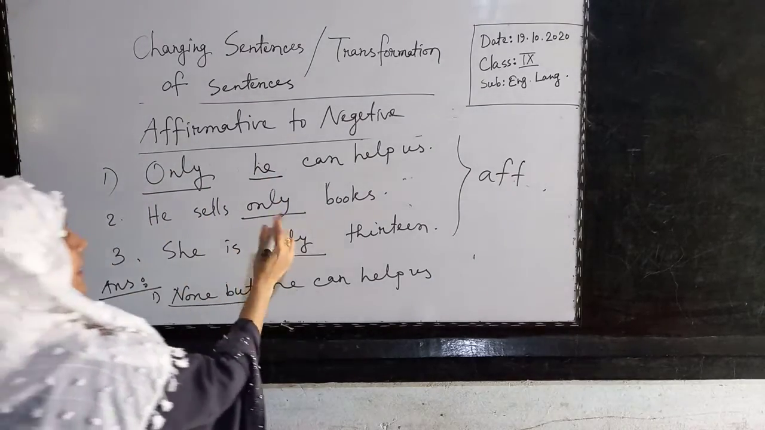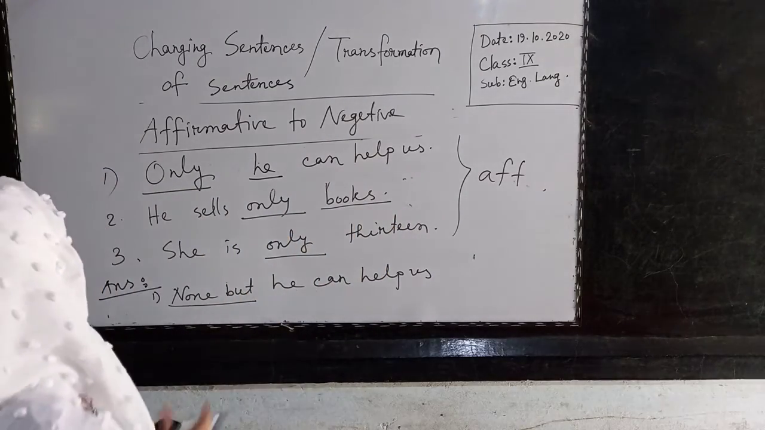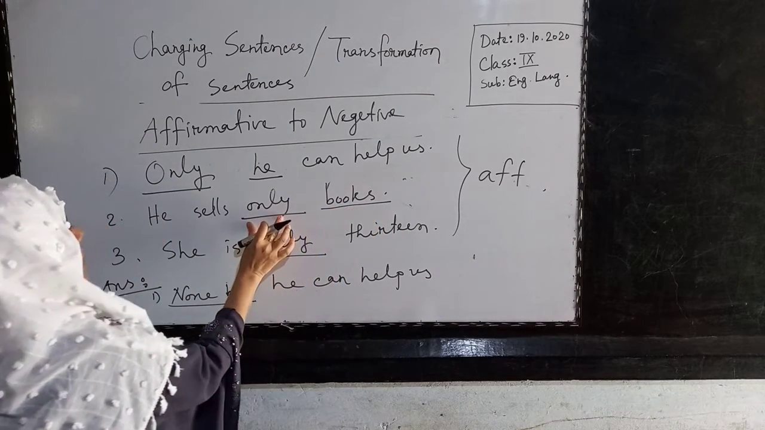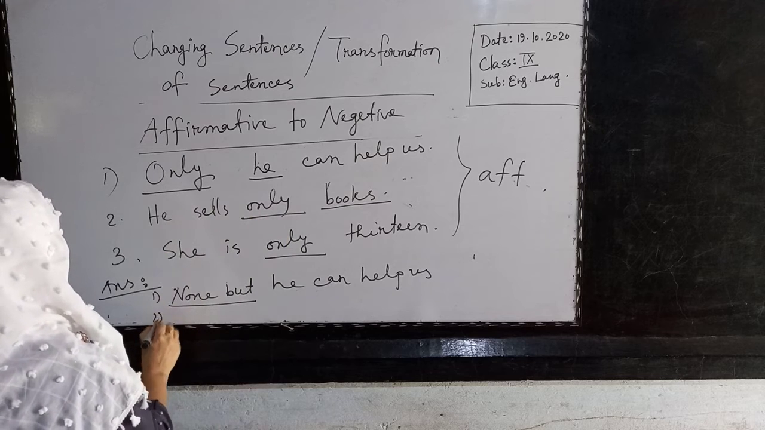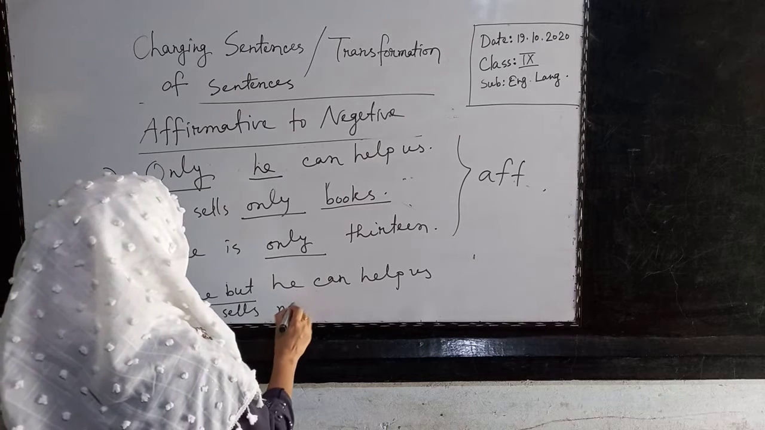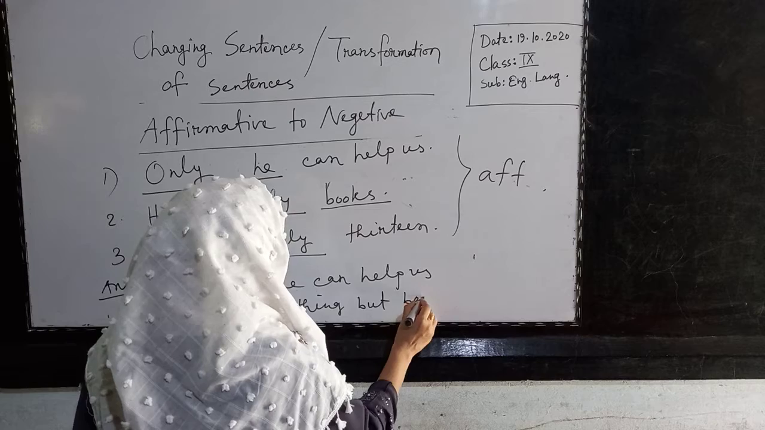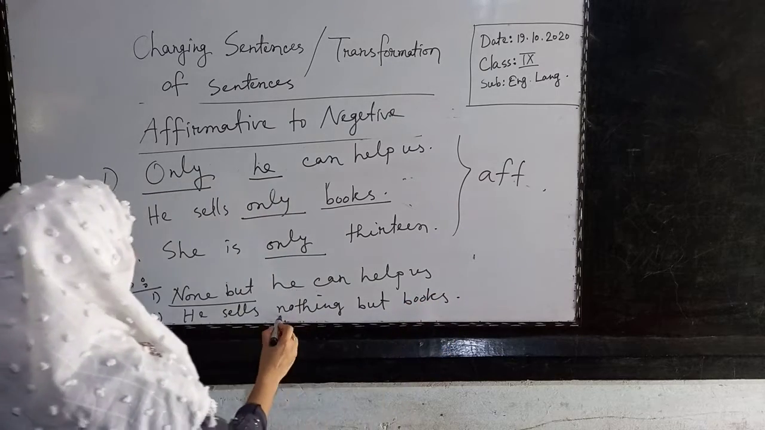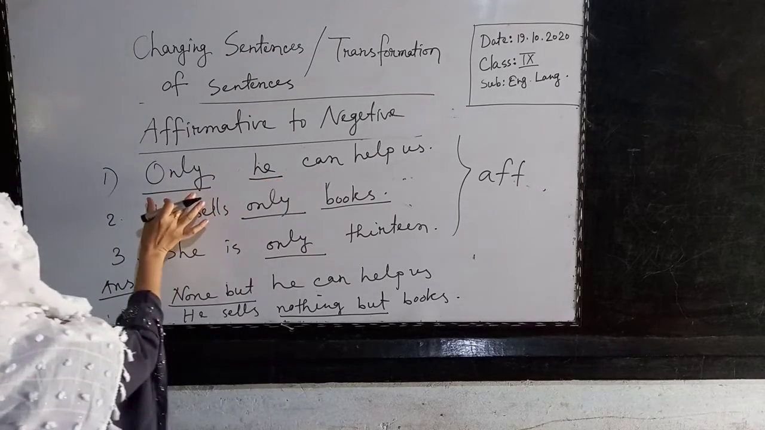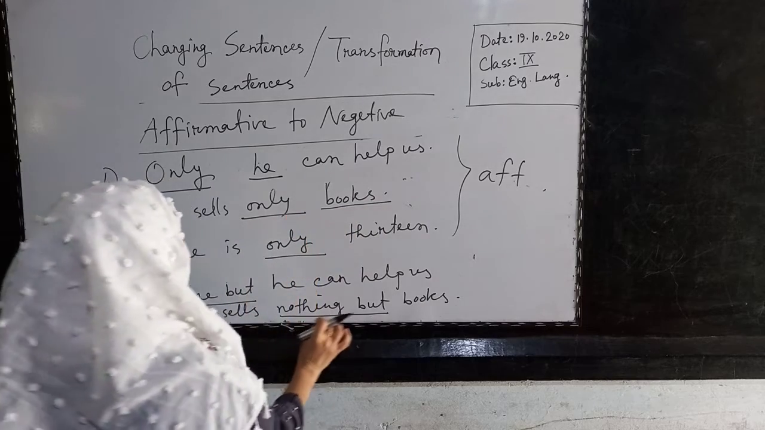But when you see, here is also only, but books is not a person, it's a thing. So when you see things after only, not a person, then you have to write nothing but. So what will number 2 be? He sells nothing but books. That means when you see a person after only, you will write none but instead of only. But when you see any things after only, then you will write nothing but.